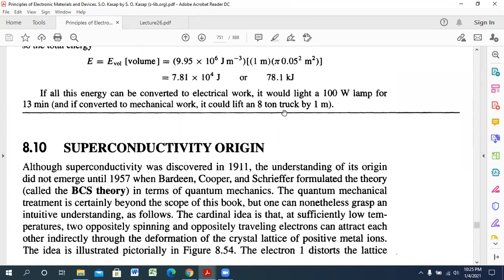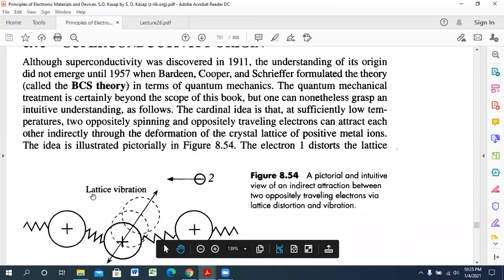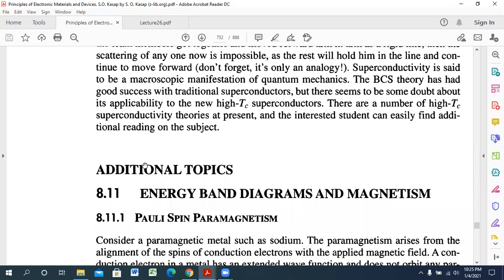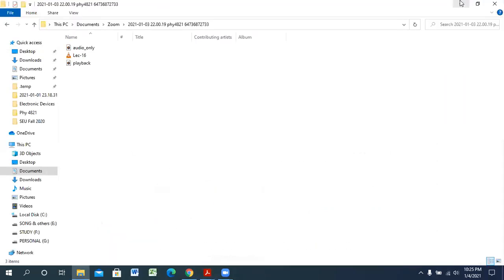The next one is article number 8.10, the origin of superconductivity. I have discussed the BCS theory also. So no need to go through article number 8.10. This will be the end of your syllabus and the end of your last lecture. I can also show you the syllabus.